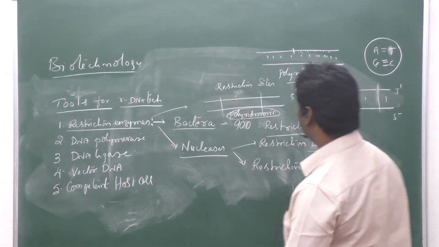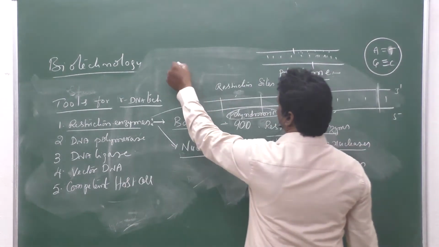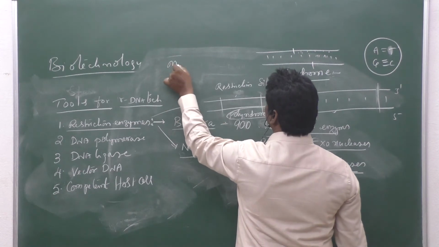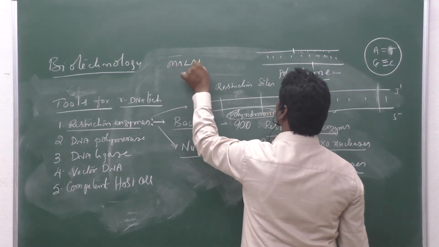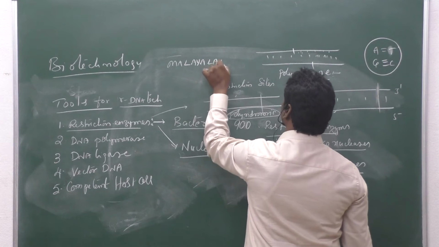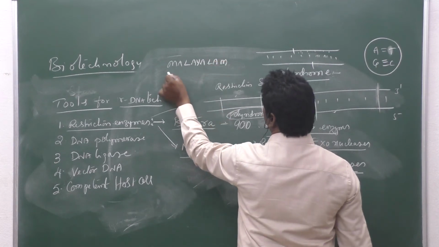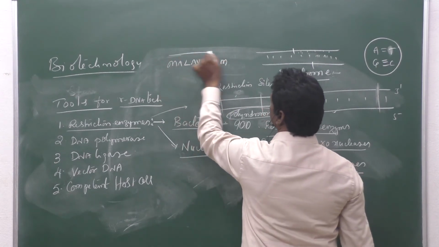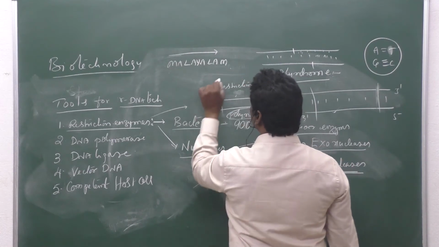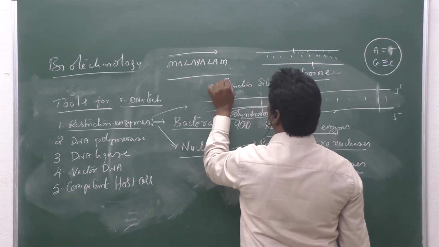For example, Malayalam. You can read it the same way. This side it is Malayalam, and this side also Malayalam. Okay?